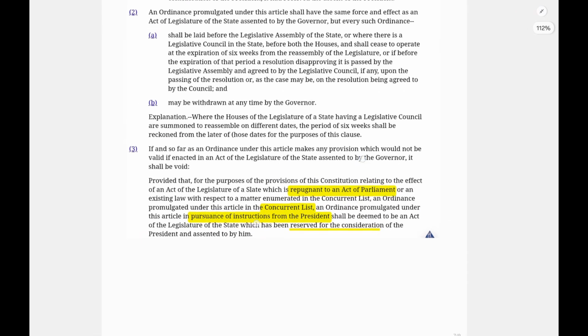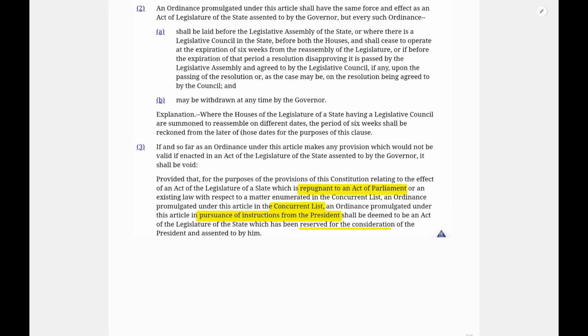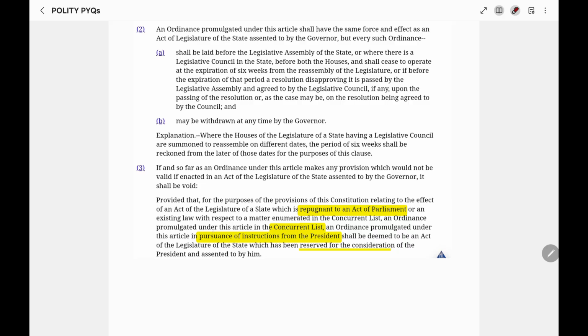Similarly, in case of ordinance in the concurrent list, when an ordinance is promulgated which is repugnant, that is, in inconsistency or not in consonance with parliament laws, it becomes invalid.